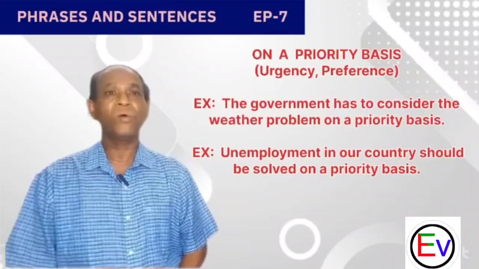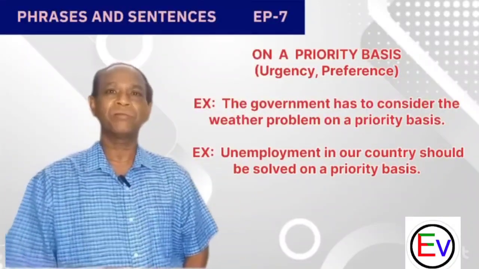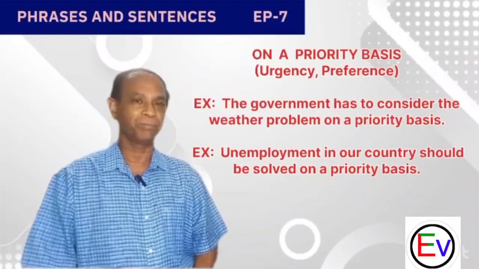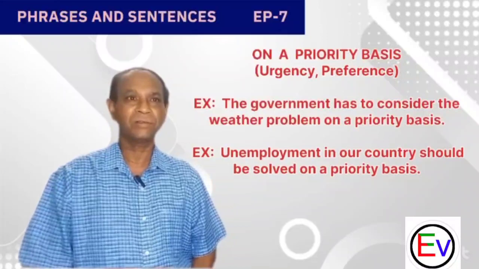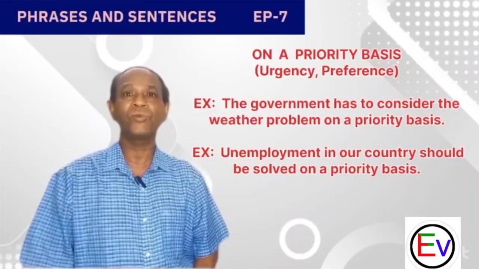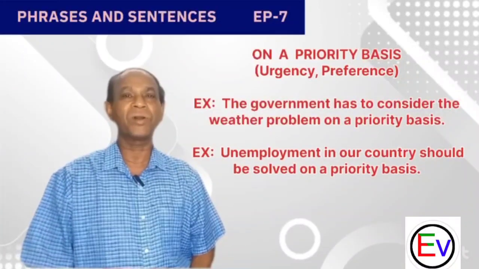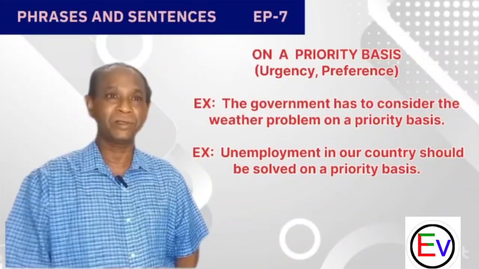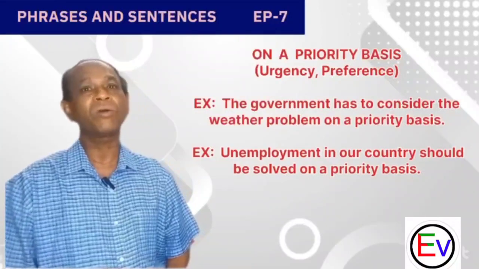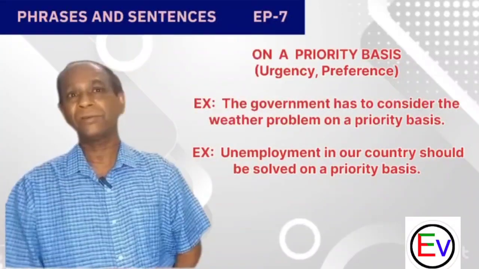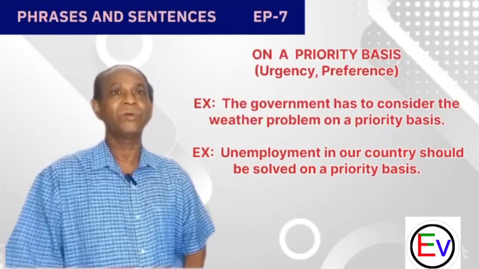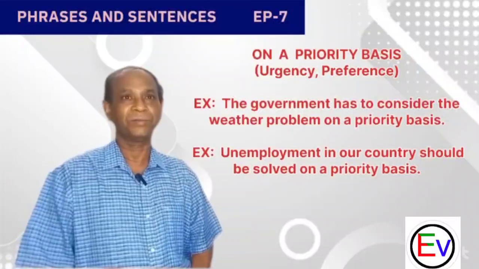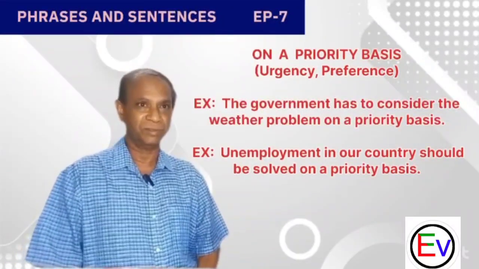Okay, we can go through some examples. That means we can see two example sentences here. The first example sentence is the government has to consider the weather problem on a priority basis. The weather is changing, so the government has to take a decision urgently. That's the meaning of this sentence.